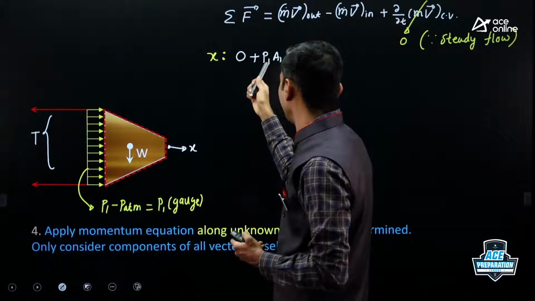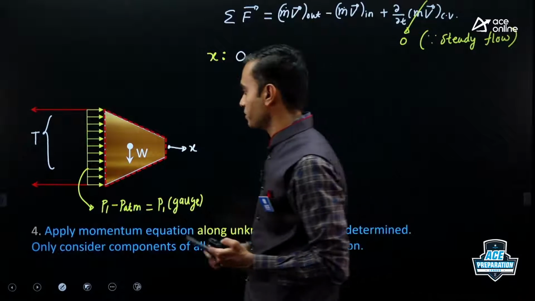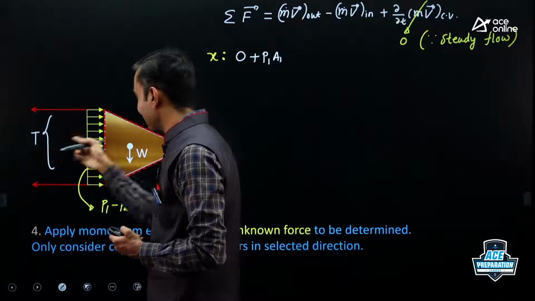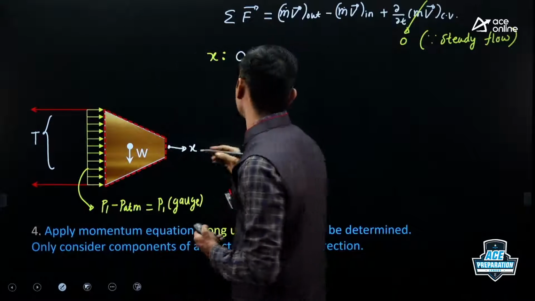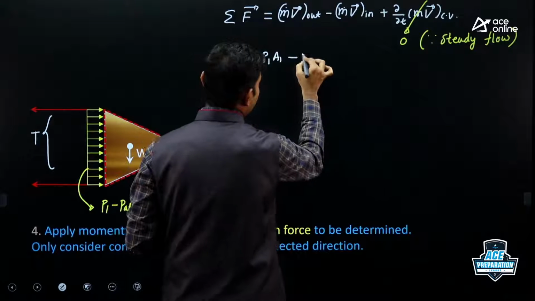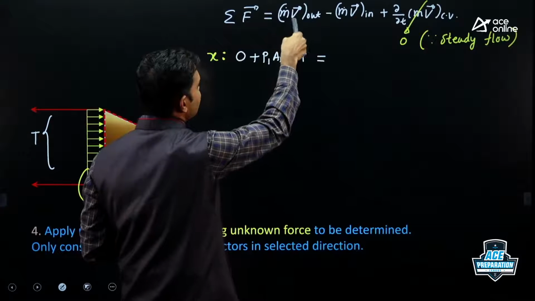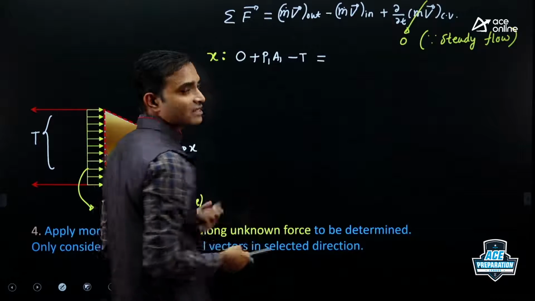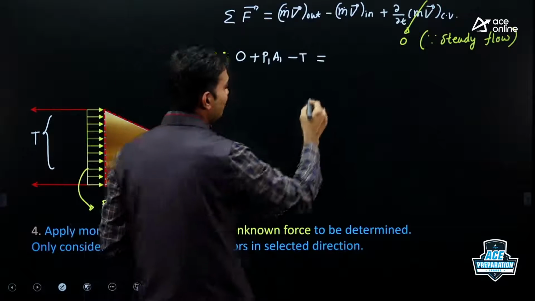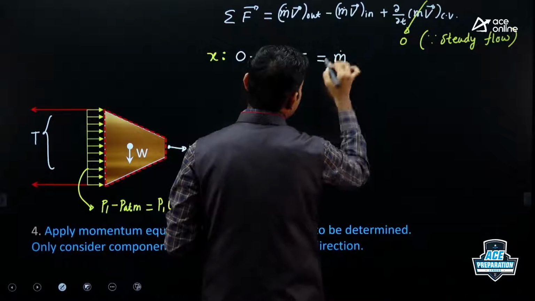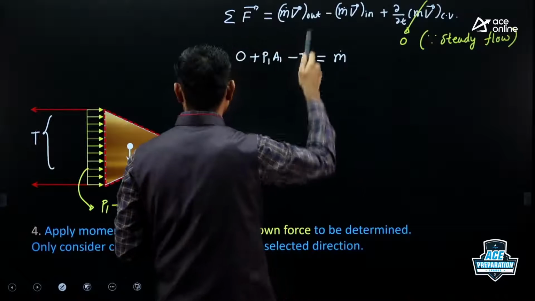Where this P1 is now gauge pressure, okay? This is gauge pressure. Then the next force is T. T is acting in the negative x direction. That's why I'll write it as minus T. Equal to. Then the first term is m dot into V out. M dot is a scalar quantity, so no need to worry about direction. I'm writing it as it is. Velocity at outlet.